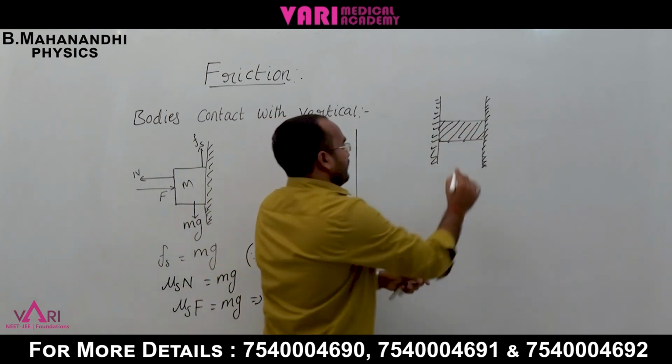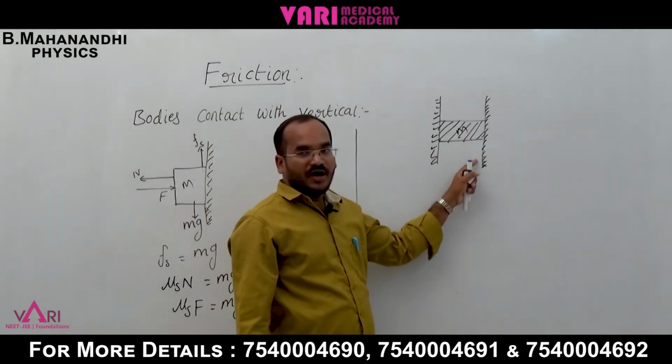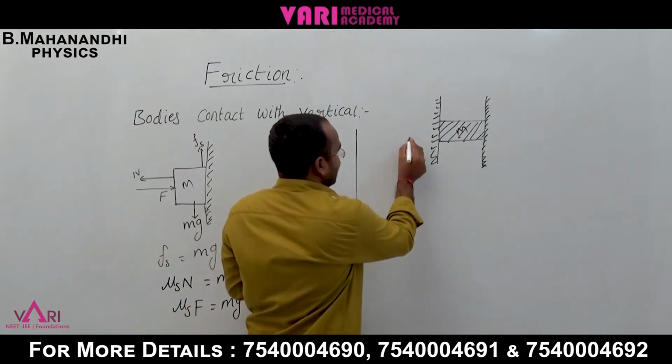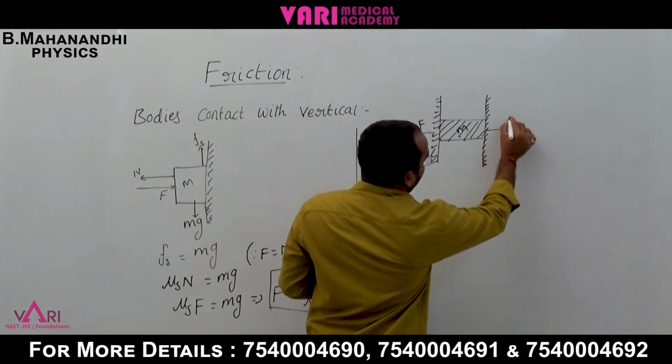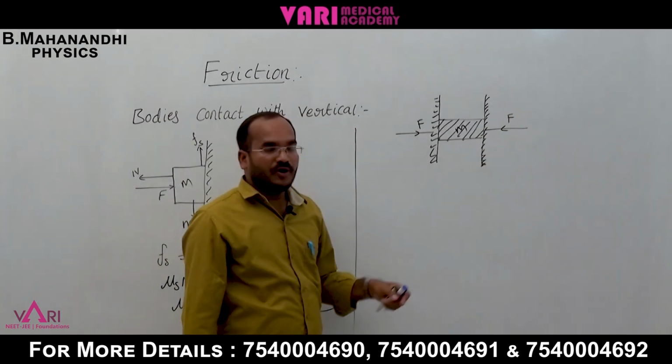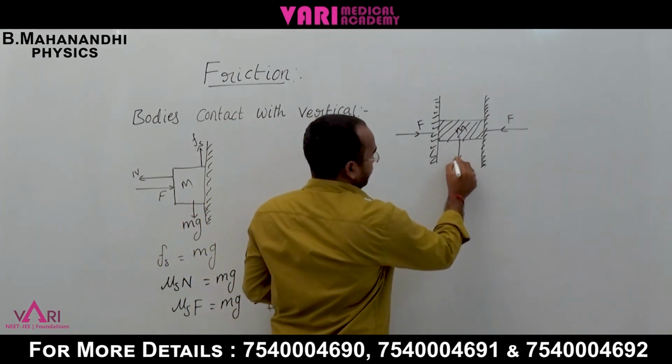For a body of mass m, now we can apply forces on two sides. Force is applied here also, but the gravitational force of the body is downward mg.